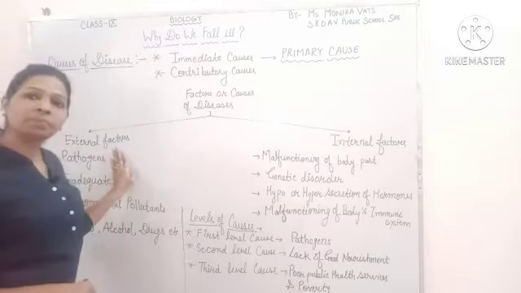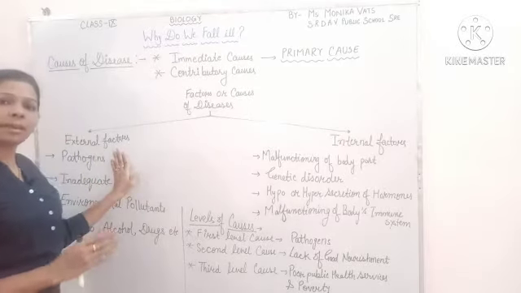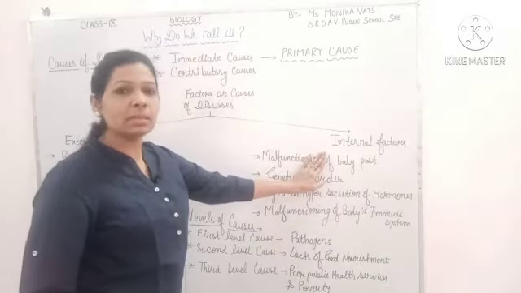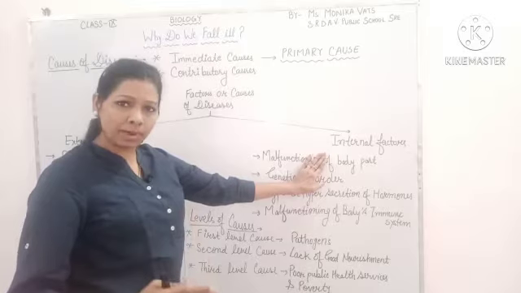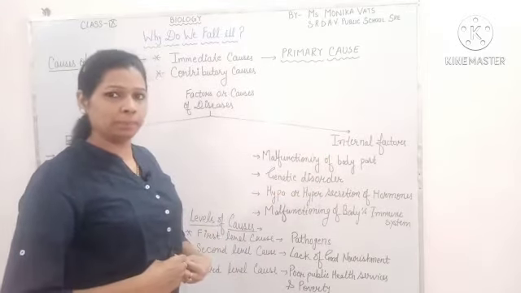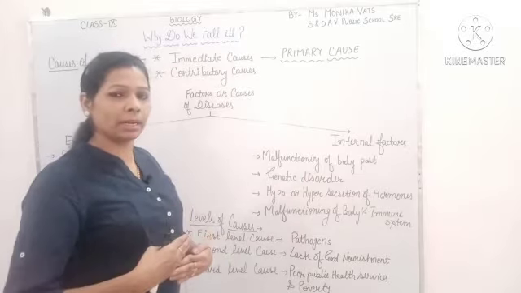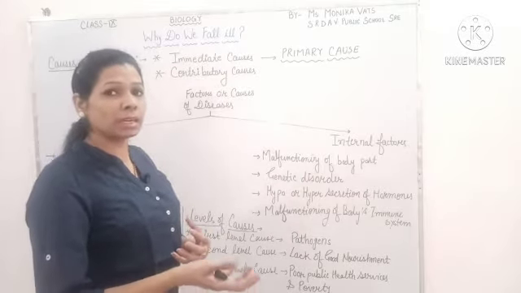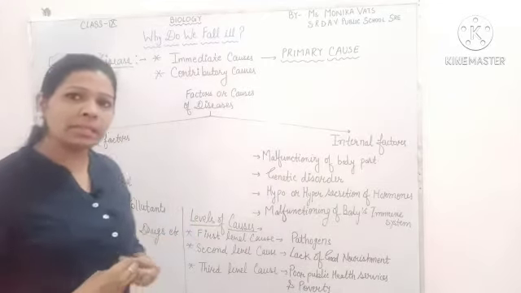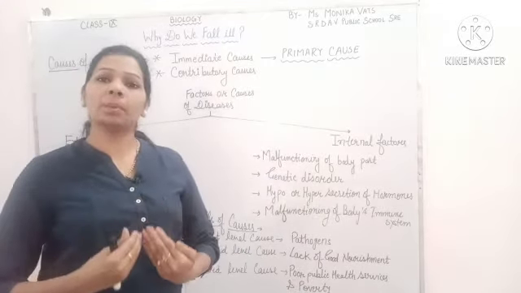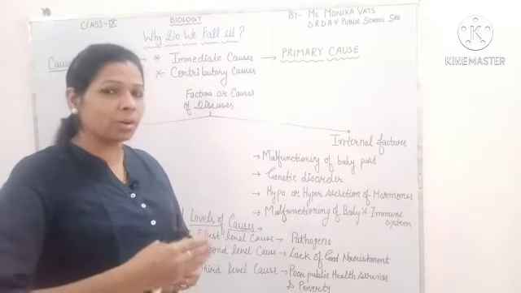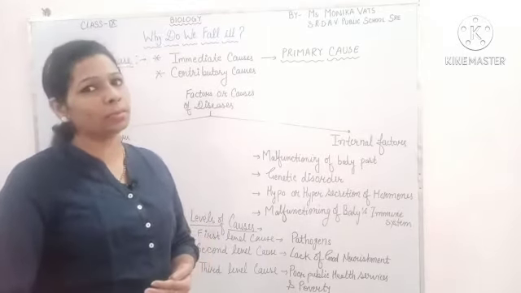Those are known as external factors or external causes, and some are known as internal causes. Internal causes are those factors or causes which are present inside our body. They are not coming from outside. Something is wrong inside our body system, inside our body functioning, which causes some kind of disease.